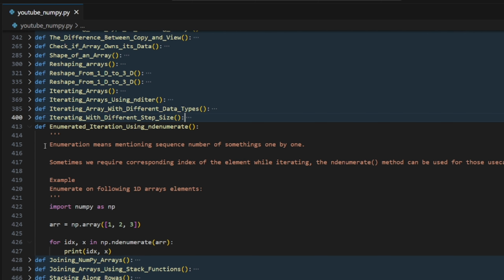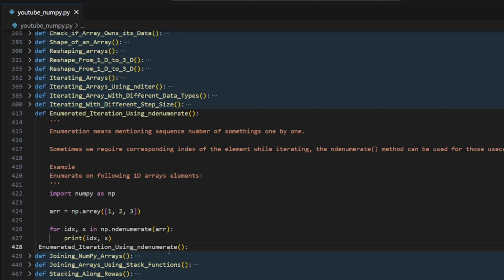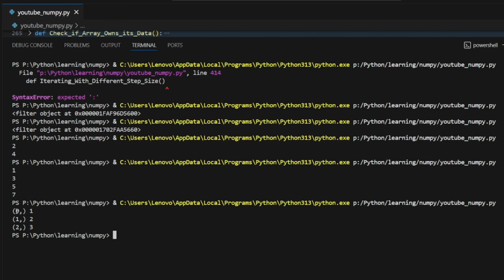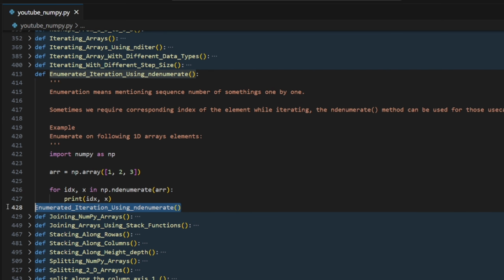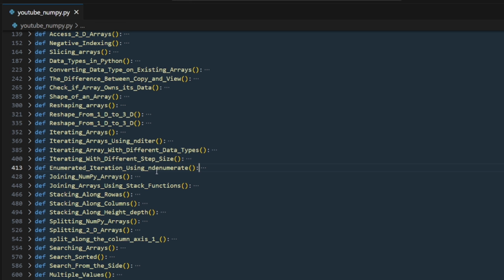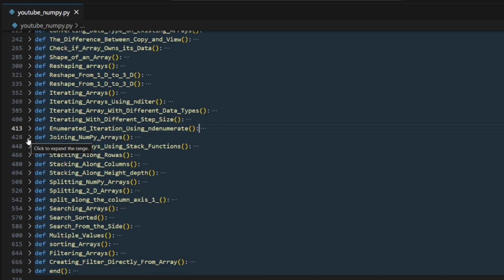We have this enumerate, which is also used in lists. When you need a syntax with the iteration, in that case, you use that. But here, numpy.ndenumerate. Okay, so let's run this one and see what's coming over here. So we're having the first index, second index, and third index, as we can see here. Okay, it's for the indexing thing. Let's move on. So you may think that I'm going very fast.